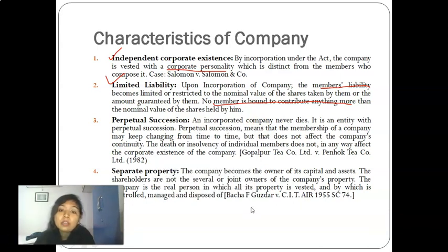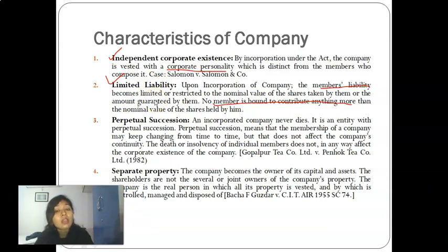So it's written that upon incorporation of a company, members' liability becomes restricted to the nominal value of shares taken by them, or the amount guaranteed by them. So, the number of shares in case of a company limited by shares, and the amount guaranteed in case of a company limited by guarantee.